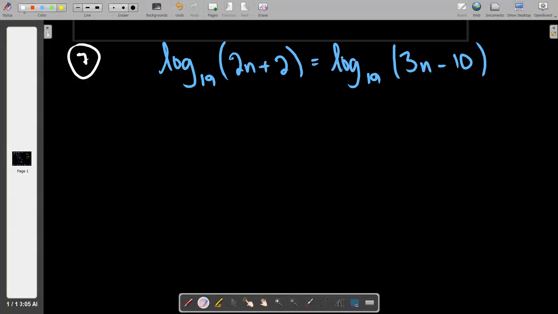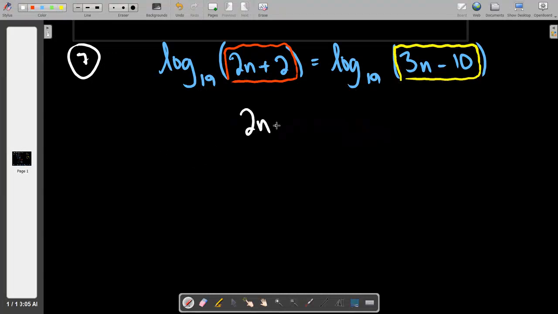If I have a log base 19 of the red box equal to the log base 19 of the yellow box, then I hope if things have gone well in the last minute or so that you agree that what's in the red box must equal what's in the yellow box.